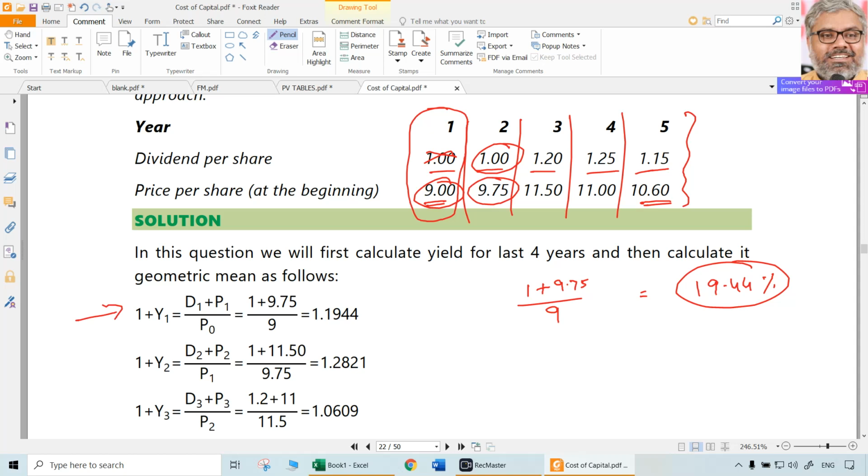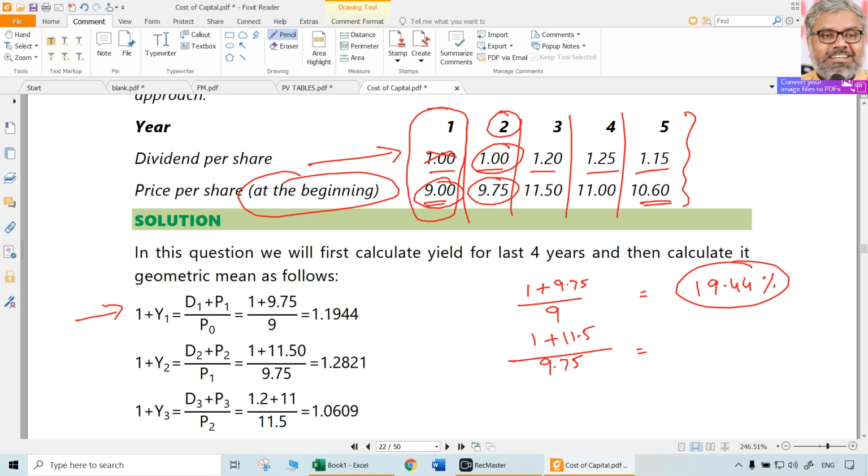Year 1 that is. Same way for year 2. Year 2, what is happening? In this case, originally it is 9.75. Dividend per share is not at the beginning, it is during the year only. This price per share is at the beginning. So during year 2 also, the same 1 rupee is there. But at the end of year 2, which is the beginning of year 3, the share became 11.5.